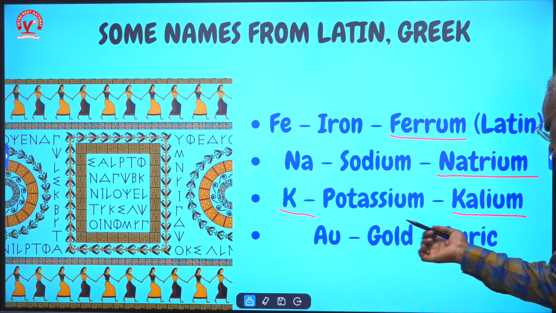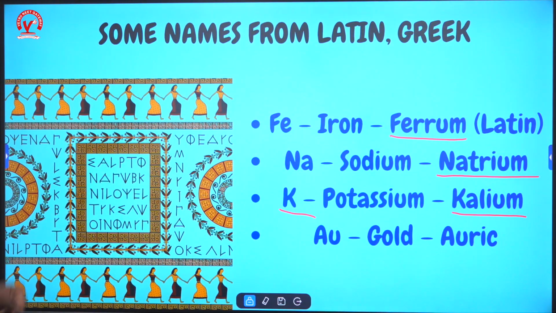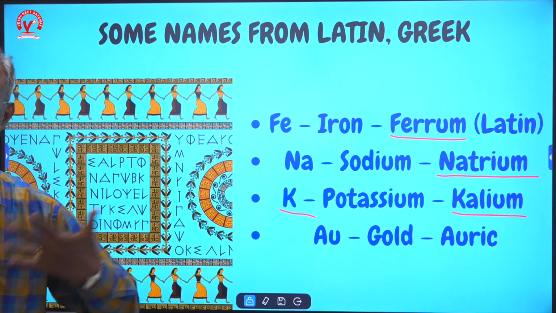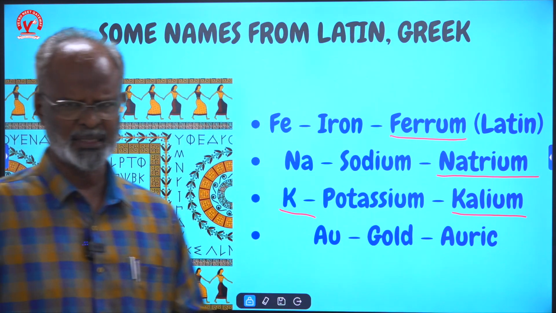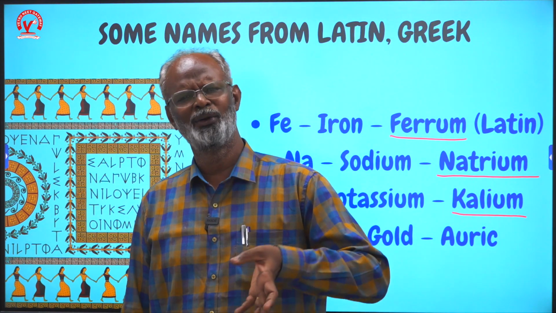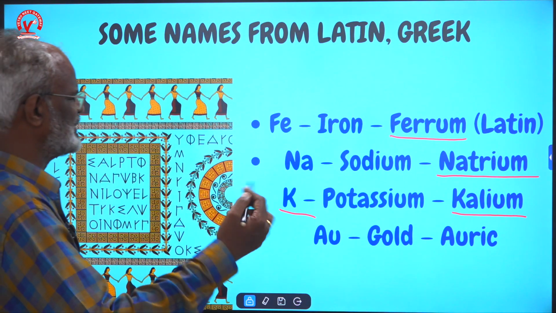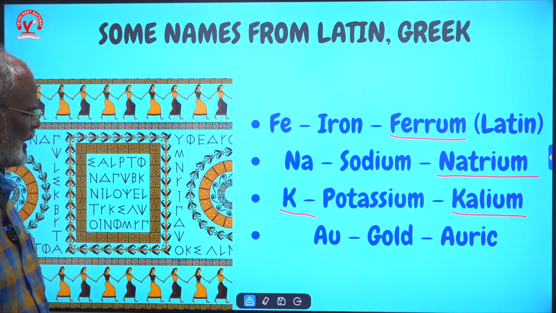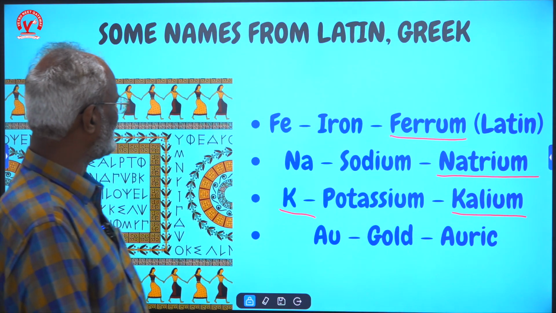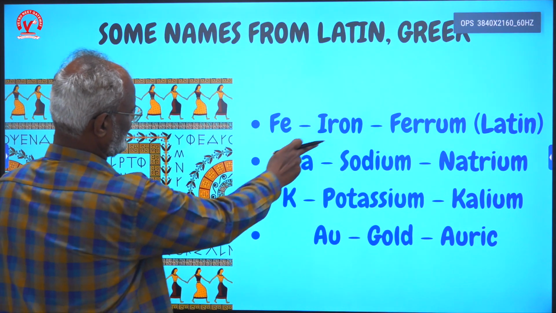And for gold it is auric, Au. For silver it is Ag. So some letters are from Greek and Latin. You need not remember everything at one go. You keep using them, like you know H2O, like you know carbon dioxide. One day you will definitely know, like you know chlorine, Cl, like you know oxygen, it comes automatically. You just go through these symbols once in a while, and you will get used to them. So argento is Ag, auric is Au, and so on. Some symbols are given in Latin and Greek, so you will get used to this over a period of time.